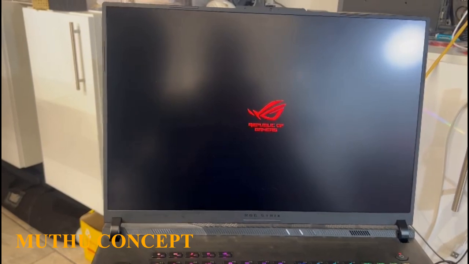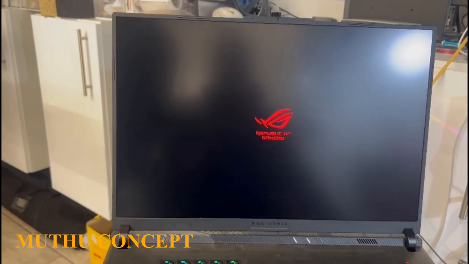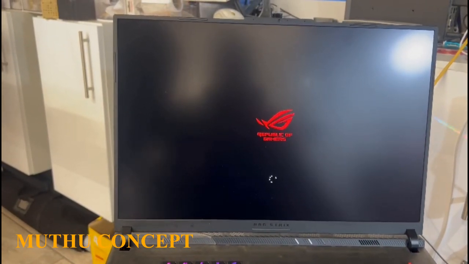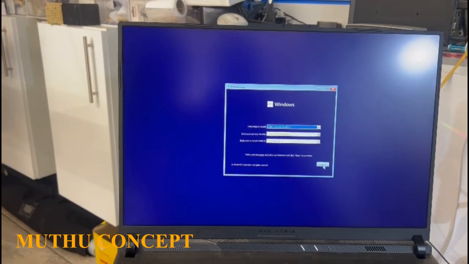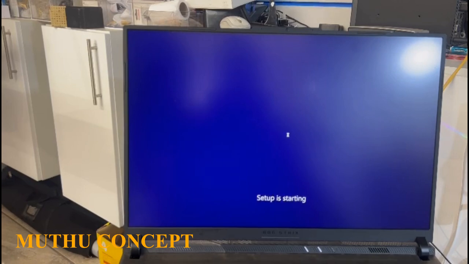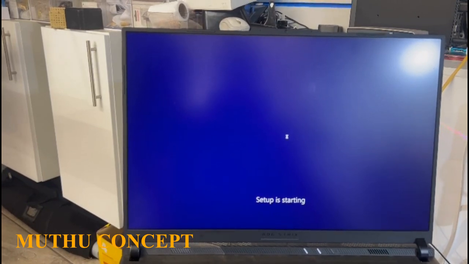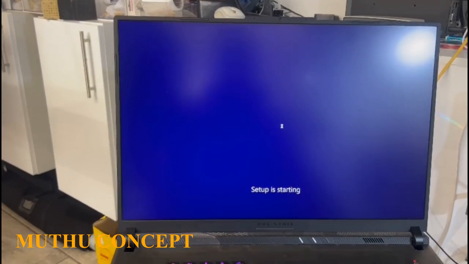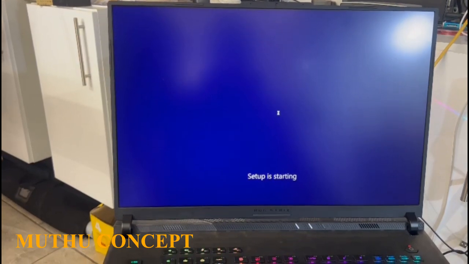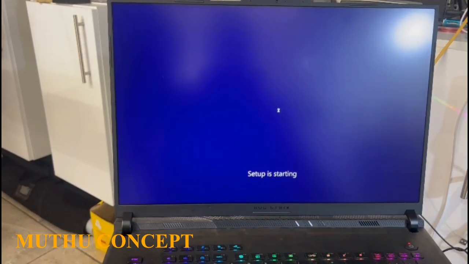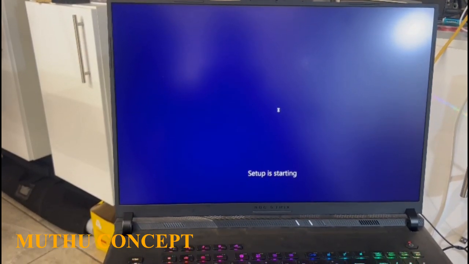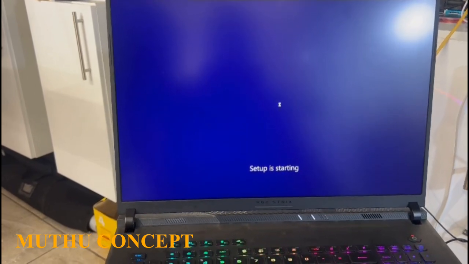So when your hard drive is showing no driver available on this width, let me just show you here. Start up.